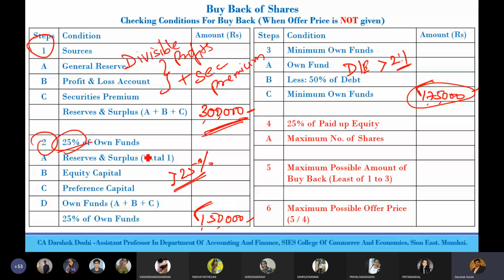Condition 2 says not more than 1,50,000. Condition 3 says not more than 1,75,000. So least of 1, 2, and 3 is 1,50,000. If I buy back for 1,50,000, it satisfies all conditions. That is the reason why we have least of 1, 2, and 3.